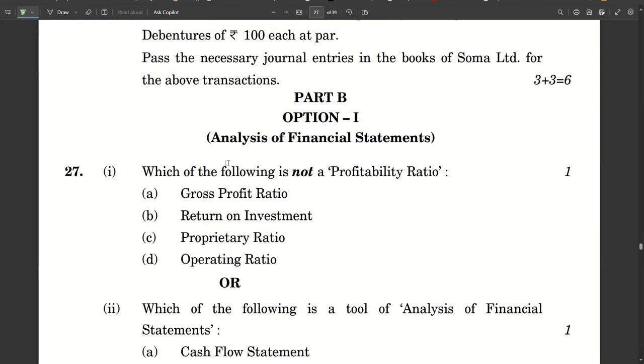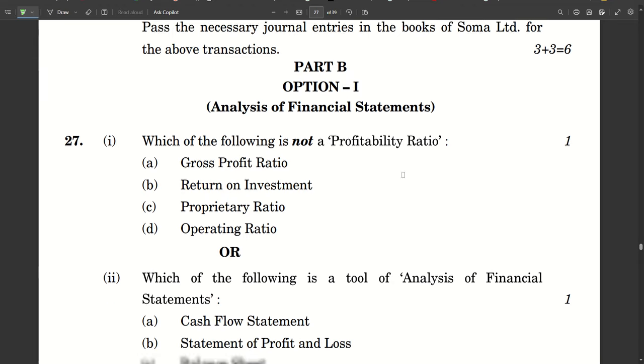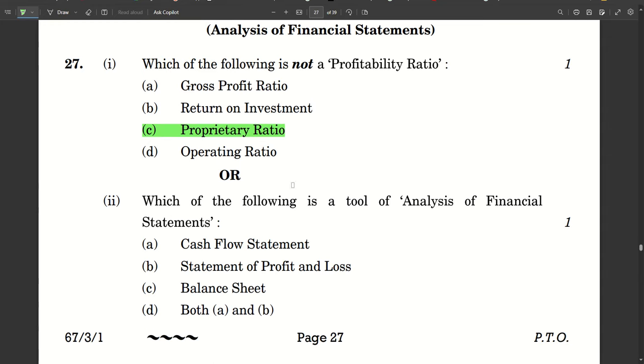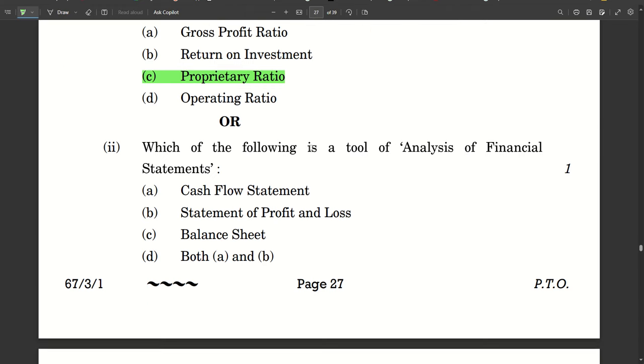Part B. Which of the following is not a profitability ratio? Again, by the looks of it, you should be able to easily guess profitability ratio कौन सा नहीं है. ग्रॉस प्रॉफिट है, रिटर्न ऑन इन्वेस्टमेंट भी है, ऑपरेटिंग प्रॉफिट रेशियो भी है, ऑपरेटिंग रेशियो भी है. So proprietary ratio is not a profitability ratio. This is a solvency ratio. ठीक है, नाम याद होना चाहिए कौन से रेशियो किसके अंडर आते हैं to secure this 1 mark.